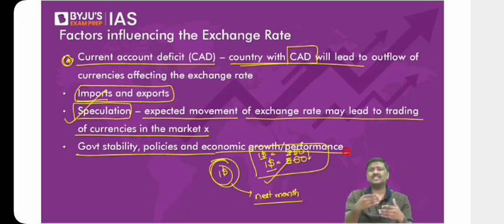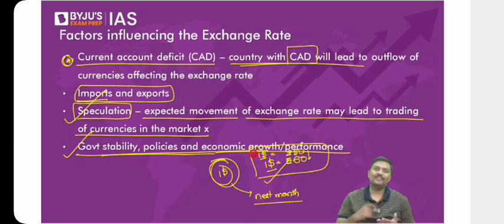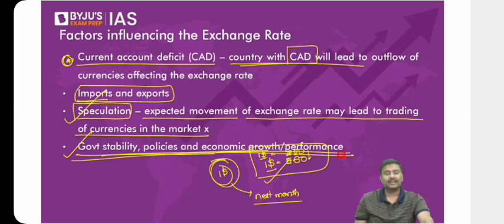Again, the logic is not that they are opposed to India, etc. The logic is, is their economy stable? Is there stability in their economic policies? Of course, no. Why would you want to take a risk by investing there? So government stability, policies, and performance of the economy will also have an influence over how much investment is coming in and how much is going out. If investment is coming in or going out, it will have an influence over the exchange rate. These are some of the very important factors which will have an influence over the exchange rate.